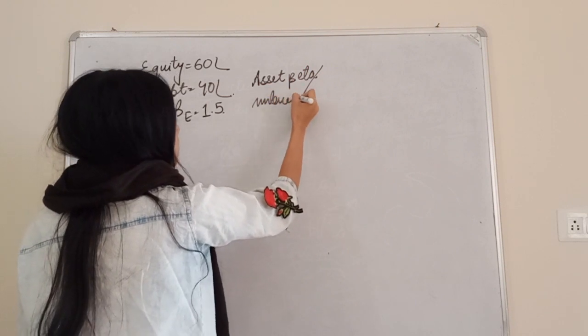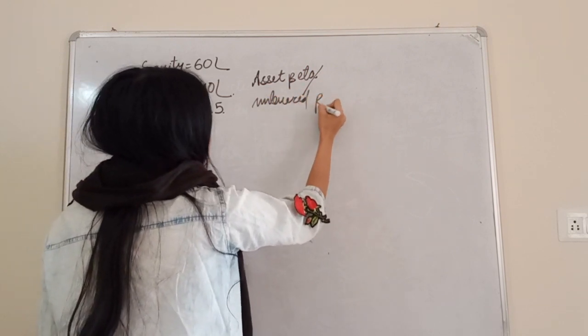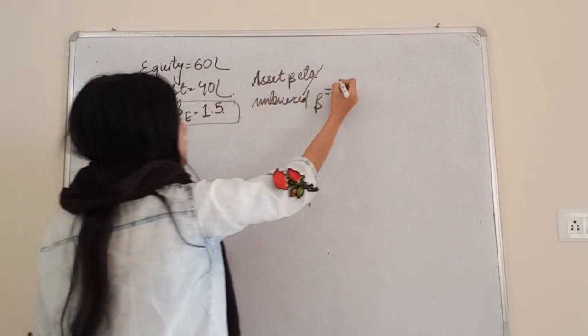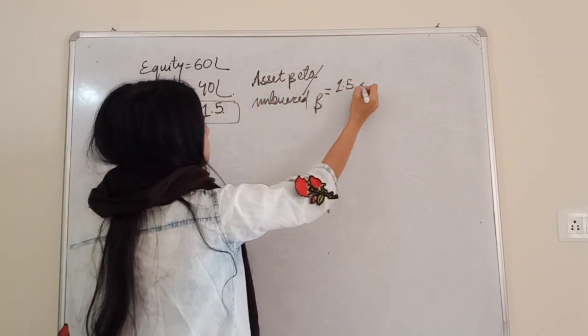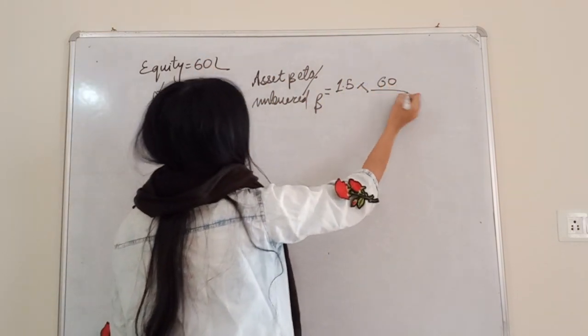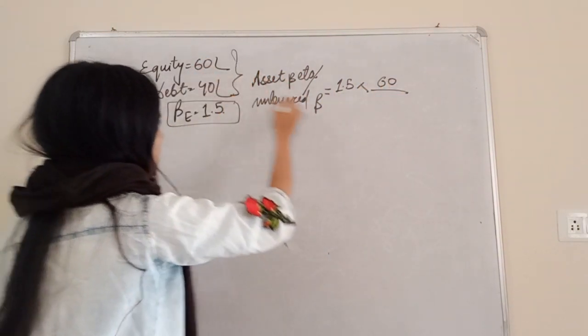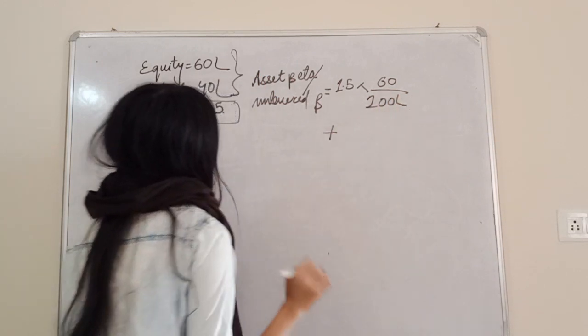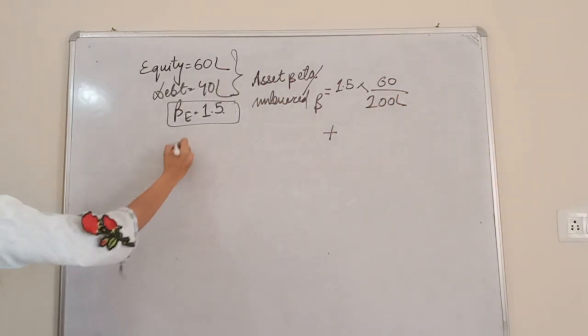Unlevered means without debt. Unlevered beta is equal to equity beta, which has been given as 1.5, multiplied by weights of equity, 60 divided by 60 plus 40, total capital 100 lakhs, plus the risk for debt.